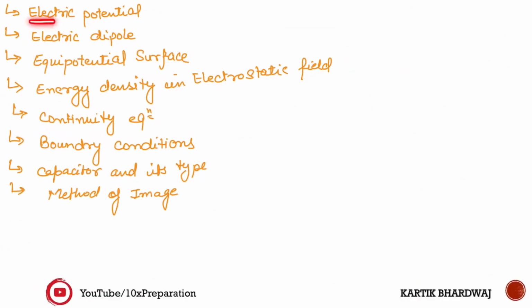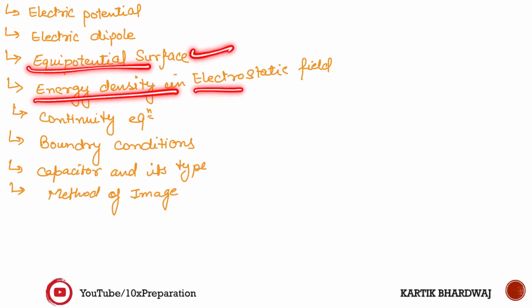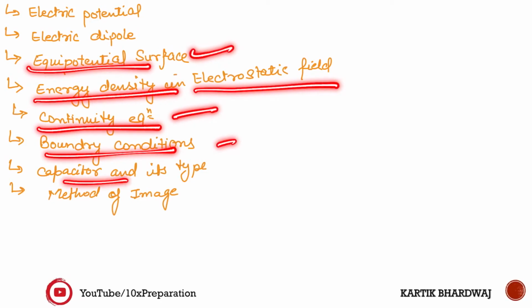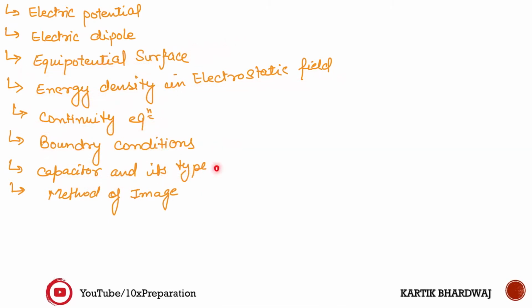Now, coming to another point: electric potential, electric dipole, equipotential surface, energy density of electrostatic fields, continuity equation, boundary conditions, and capacitors and their types. Capacitors are basically of three types. The parallel plate capacitor is also there; we will see it in series and in parallel. Another is the cylindrical capacitor and the spherical capacitor. So we will go through all the types of capacitors.